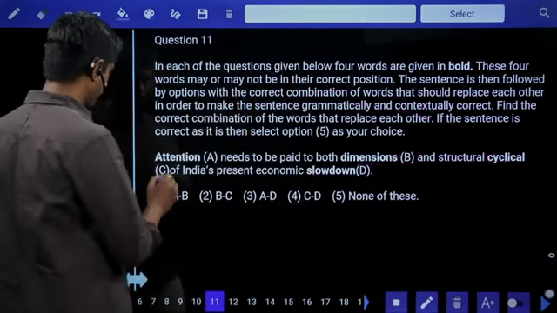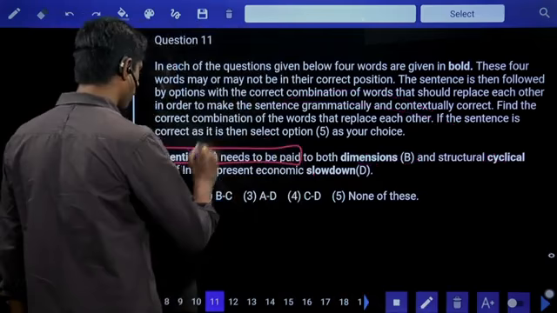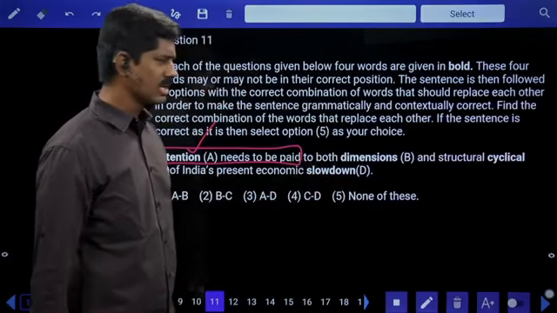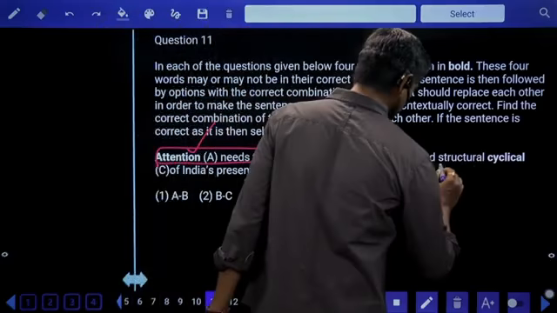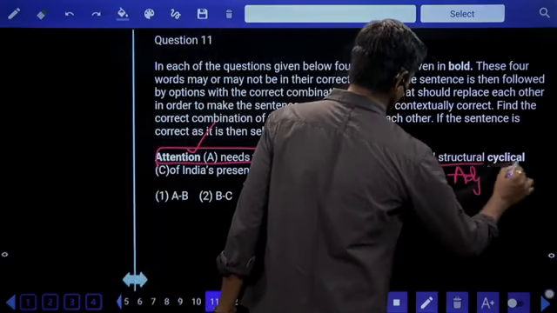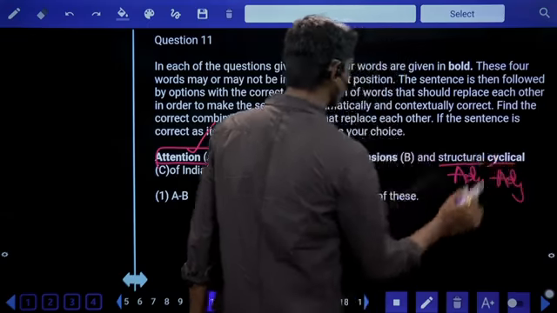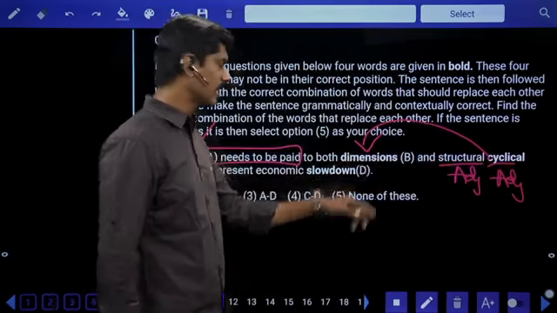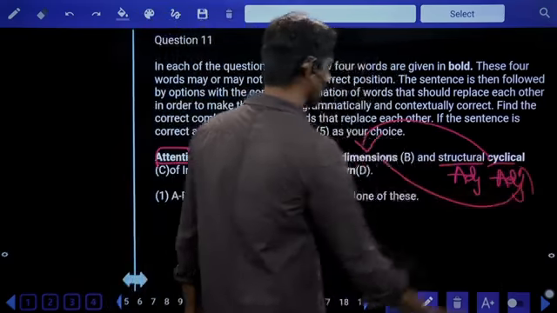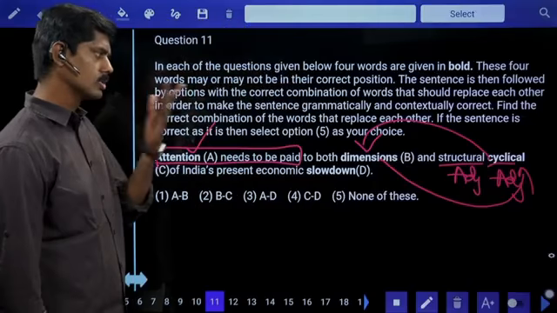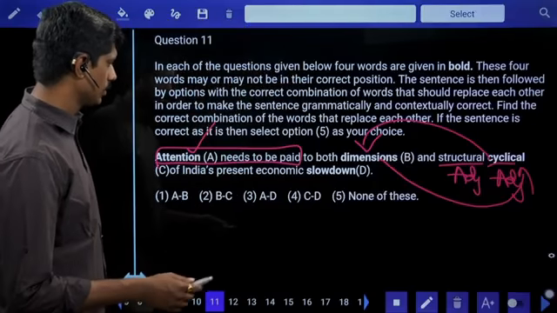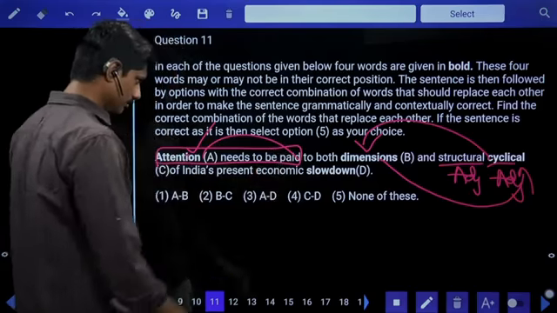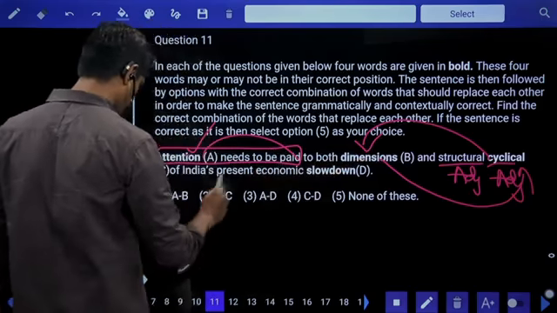Attention needs to be paid. Attention, pay attention only. No problem with this. Attention needs to be paid to both dimensions and structural silical. No. Structural adjective, silical adjective. So this should not be here. Let me keep it here. Both silical and structural dimensions. Silical and structural dimensions. So that is correct. BD, BC should be interchanged. Attention paid only. So AD cannot happen. Answer is BC, second option.